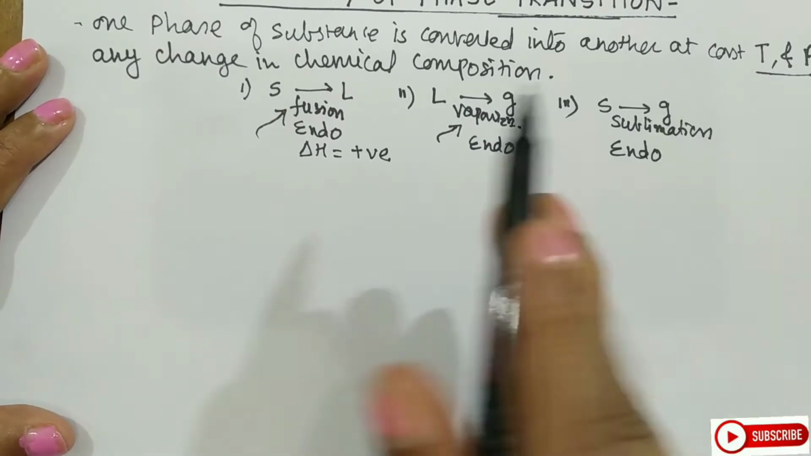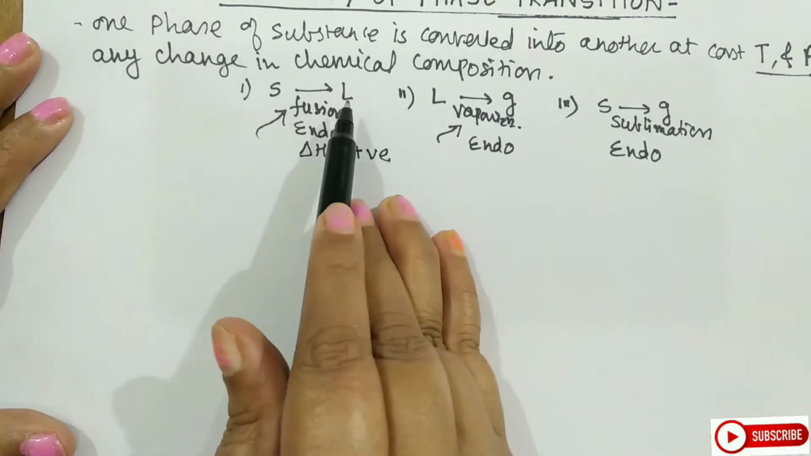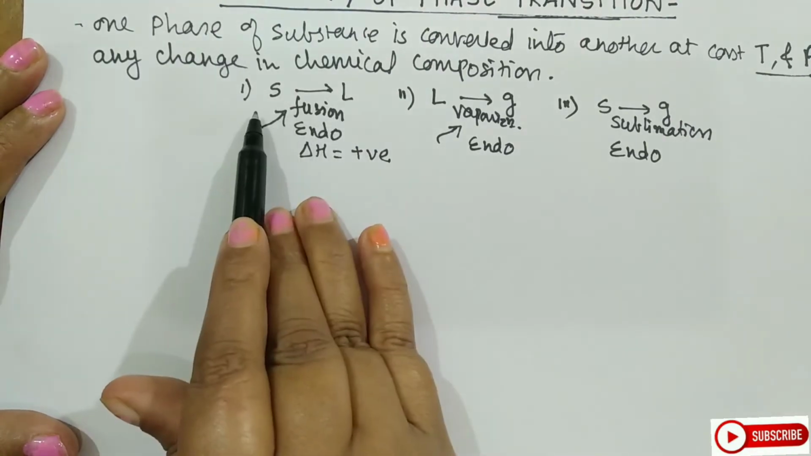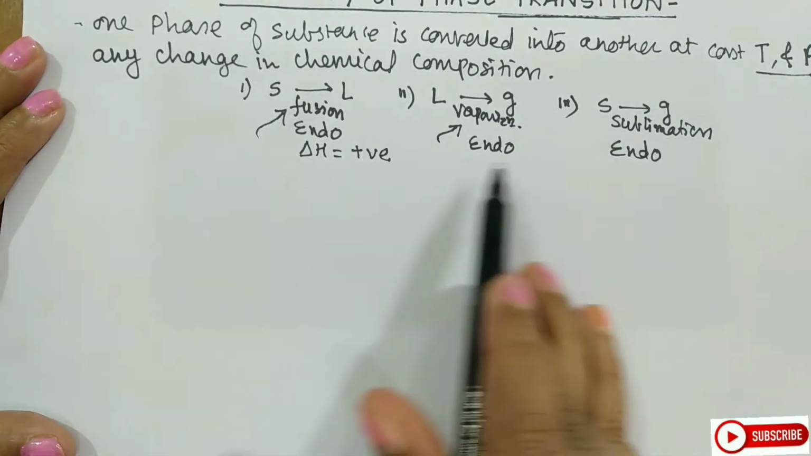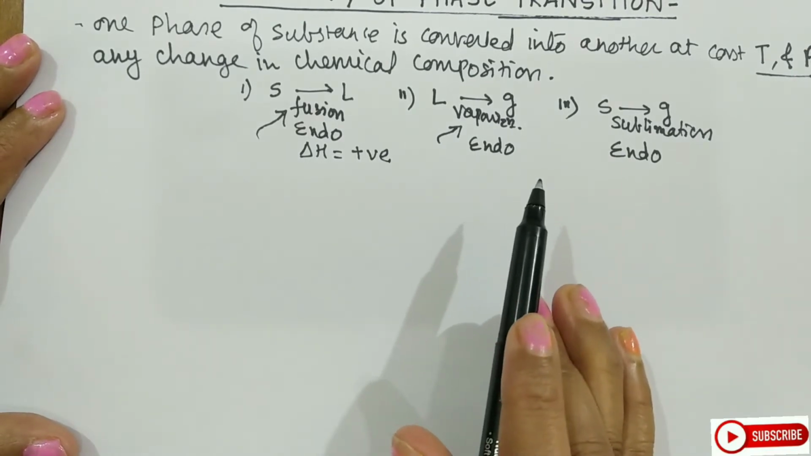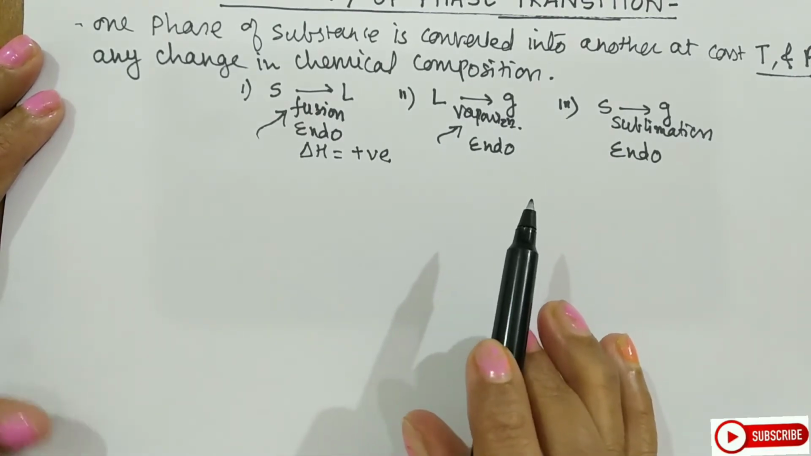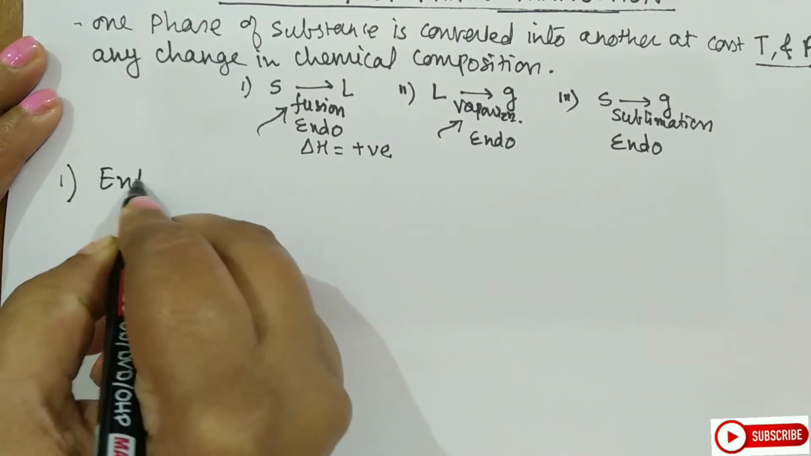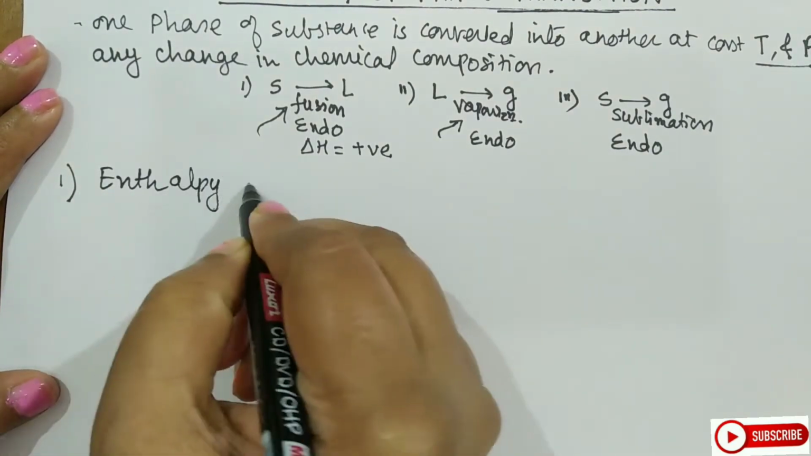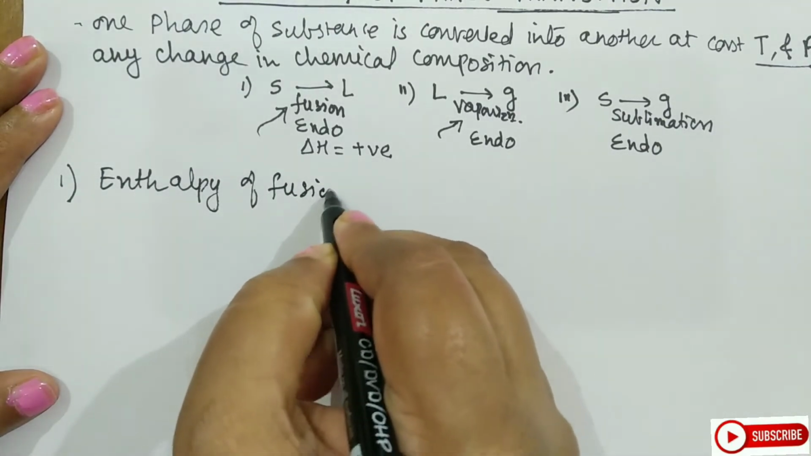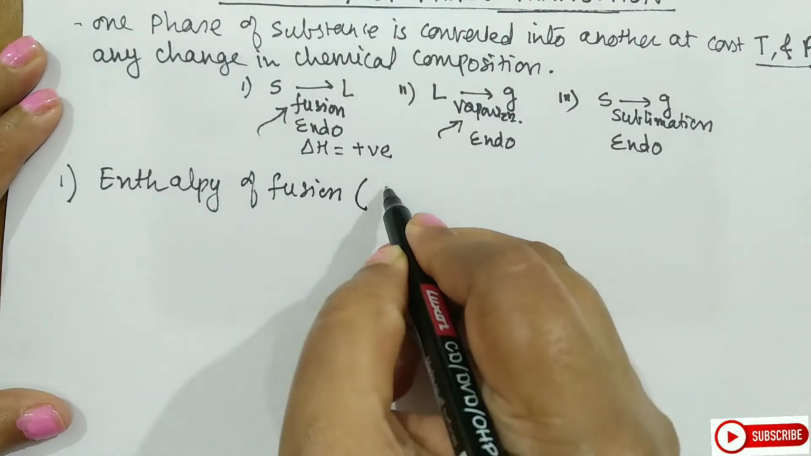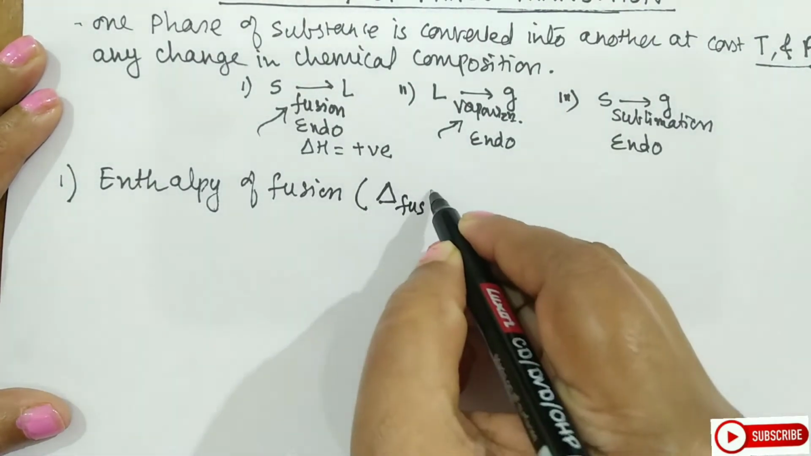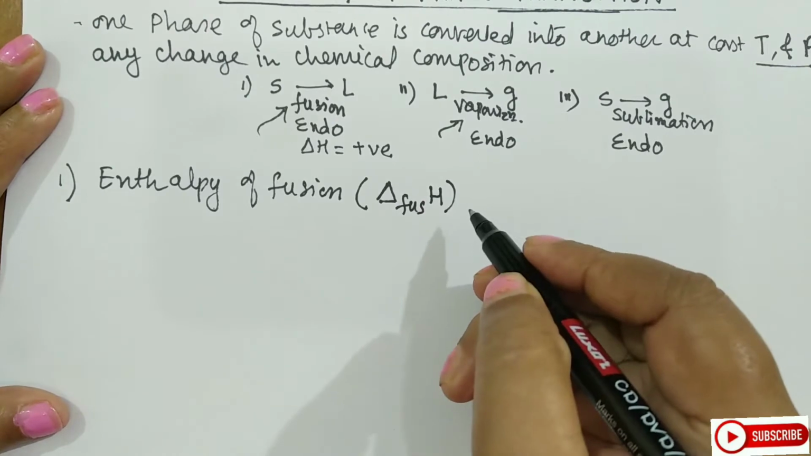Now when I reverse the conditions, when I move from liquid to solid, that is freezing, or the reverse of the other transitions, then they all will be exothermic reactions. So let us see the first one, that is enthalpy of fusion. How do you denote this? You use a triangle like this for the change, write here fusion and enthalpy. So this is enthalpy of fusion.